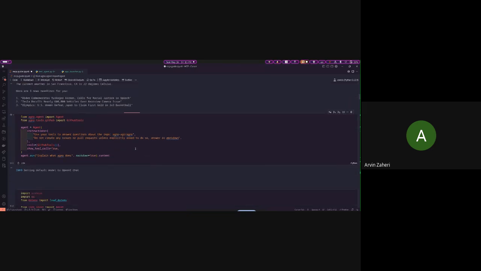which give us some tools to see the changes on a specific repo, see the pull requests, see the issues, and other things. As you can see here, I have GitHub tools and an LLM here, and I'm going to ask it about Agno project, which is actually one of the best multi-agent frameworks that I discovered recently. So when we run this, it's going to call the GitHub API, get back a result, and then process that result based on the user query and return a response. And here, as you can see, it got the project README, summarized it, and provided it to us.